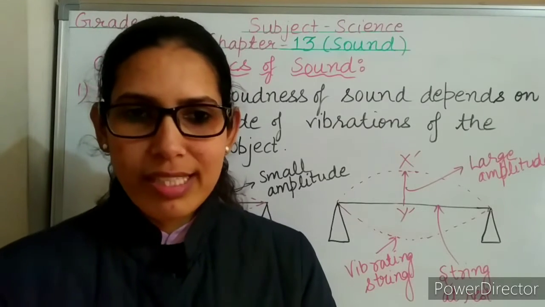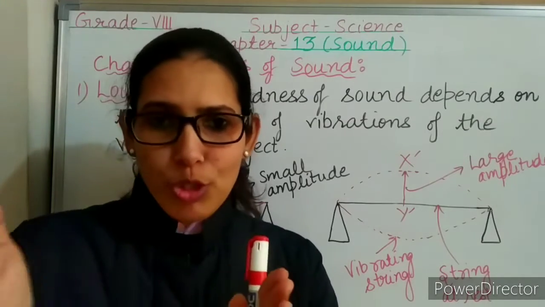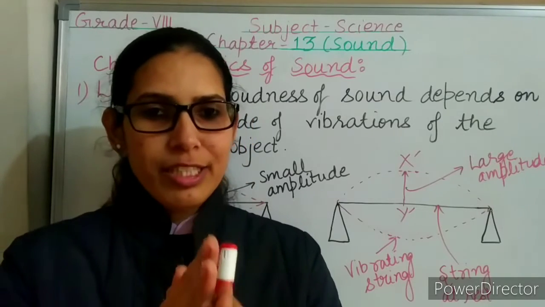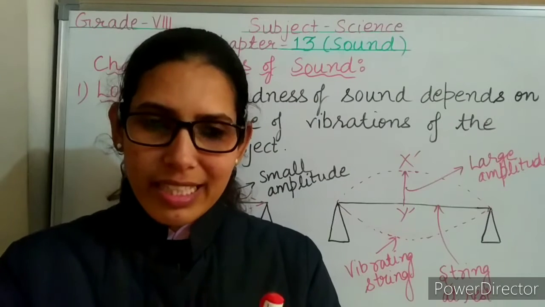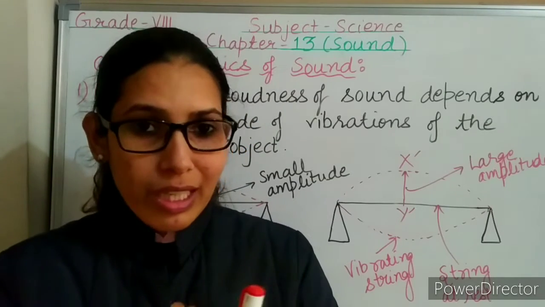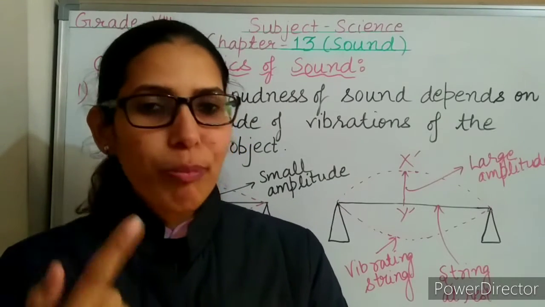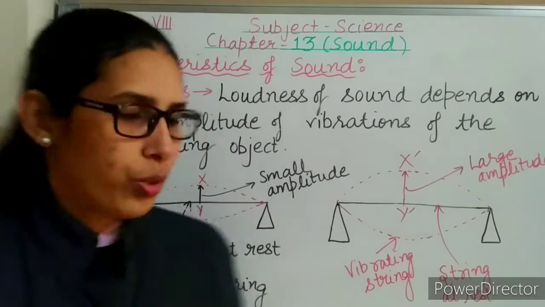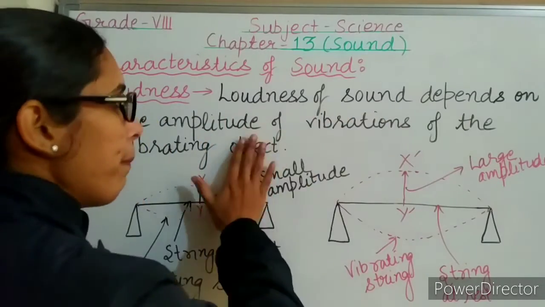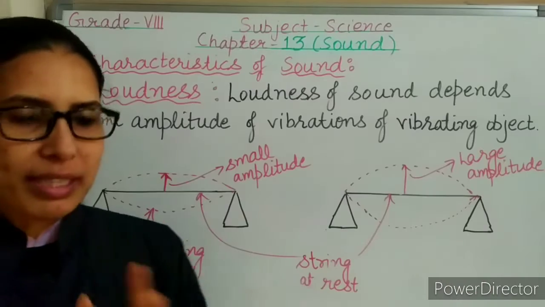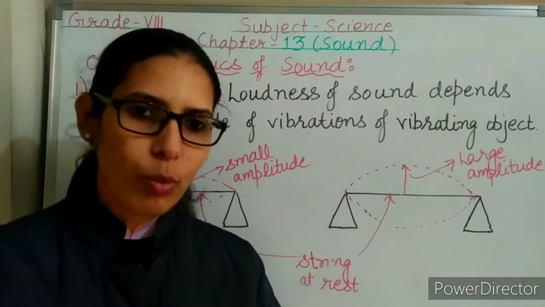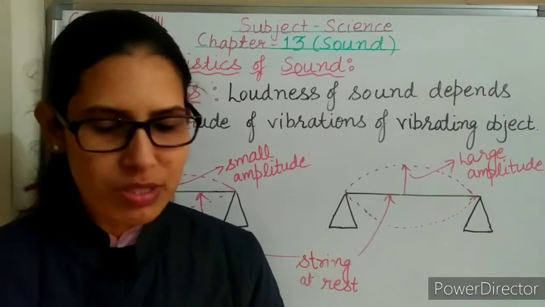In this case, you will notice that the thermocol bowl will be pushed to a larger distance. And the sound produced will be loud, because the tumbler will be vibrating with a larger amplitude. So the loudness of sound depends on the amplitude of vibrations of the vibrating object. What is the exact relation between the loudness and the amplitude of vibrations?